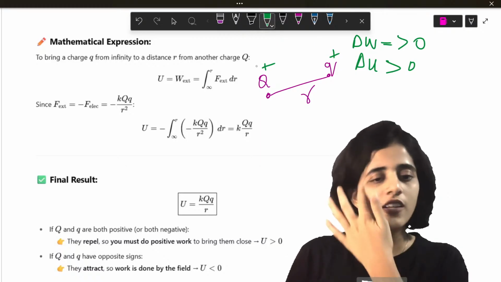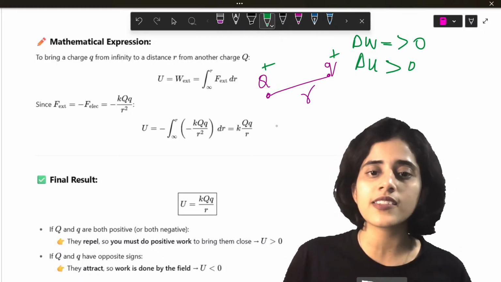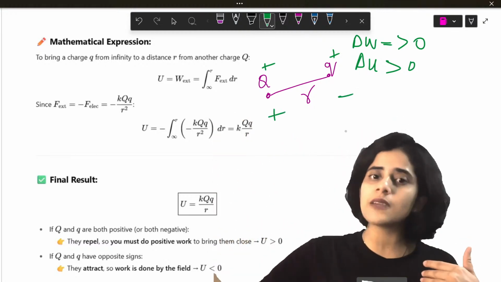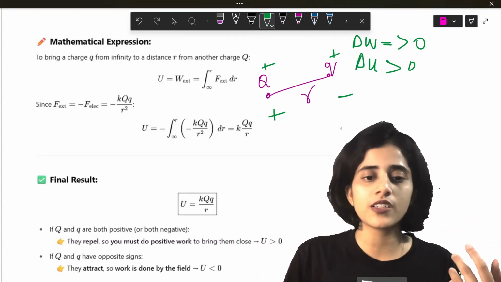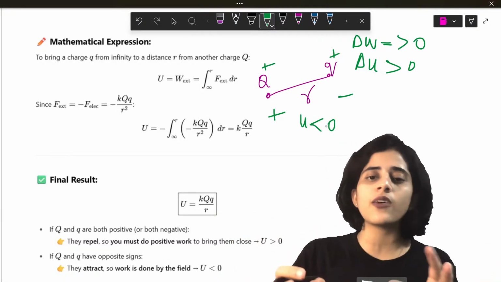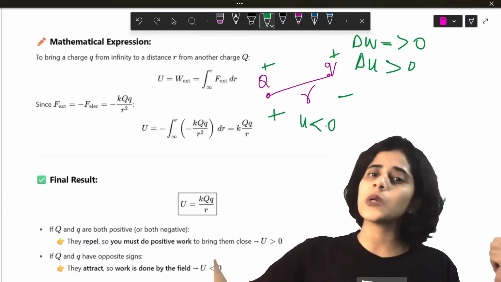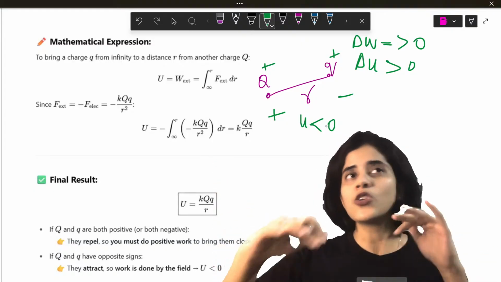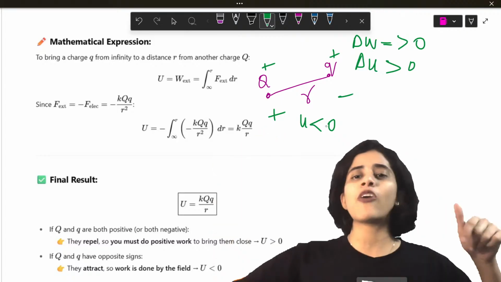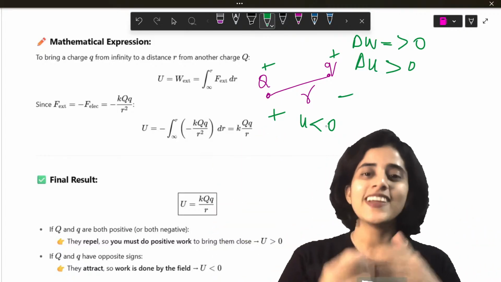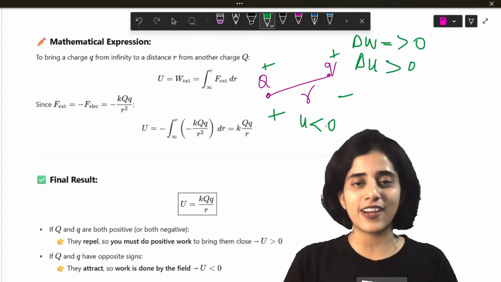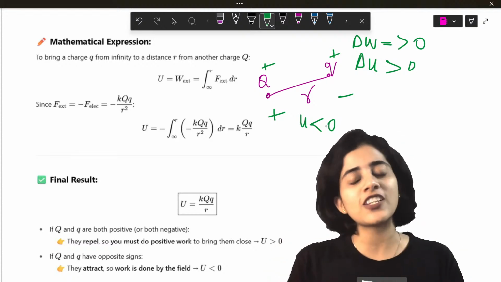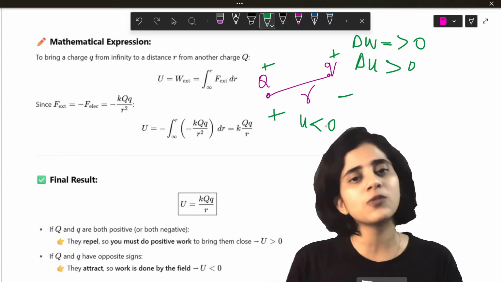Now, imagine one is positive and the other is negative. Okay? So if this is positive and this is negative, then I can easily bring Q next to Q. I don't have to do a lot of work. So U can be less than 0. Even if I do very little work, they will still come and attract because they are like two people in love. Right? So even if both of you sit on two corners of the class, they will somehow find a way and come close together. So unlike charges are like two people in love. You don't have to do a lot of work to bring them close. So your potential energy can be less than 0 as well. Work can also be less than 0.